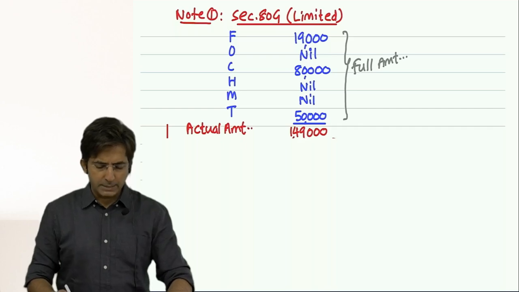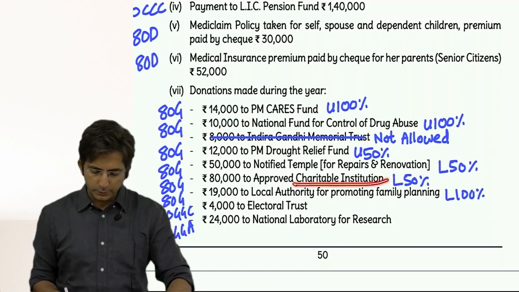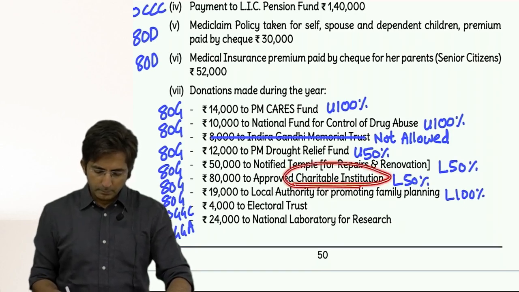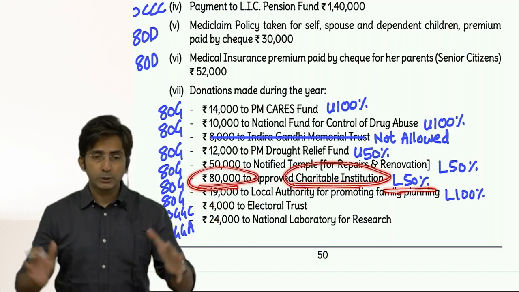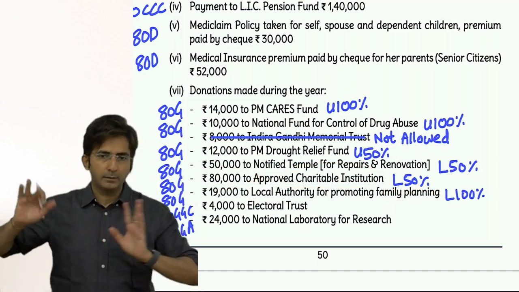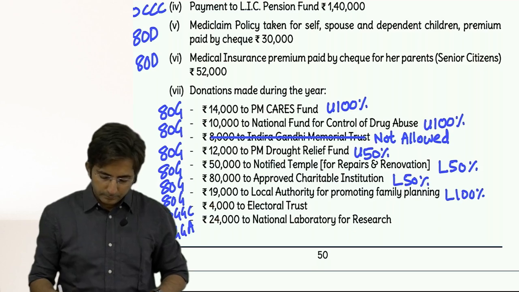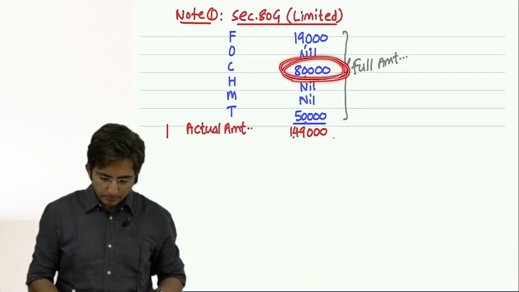Then C for charitable purpose. Here it was given as charitable institution. But it is 50%. Should you take 50% now? Don't take it now. First you have to bring it within the limit, and then later on take 50%. So first write it as it is, 80,000.